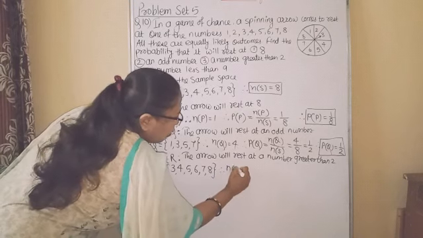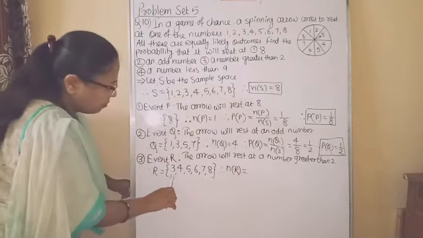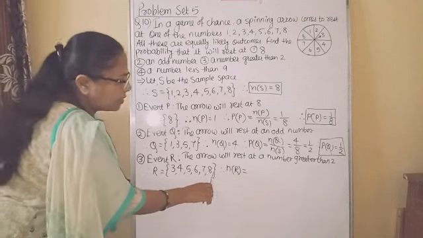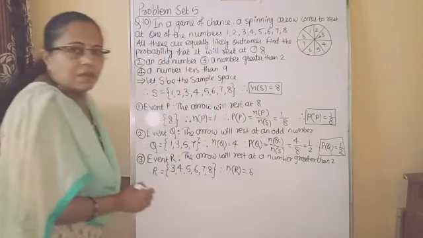Therefore, n of R is equal to 1, 2, 3, 4, 5, 6. Followed, student?